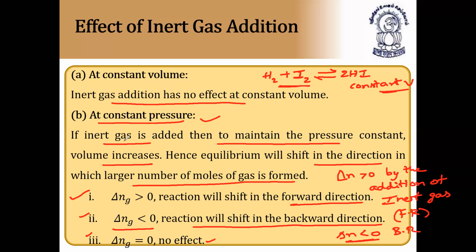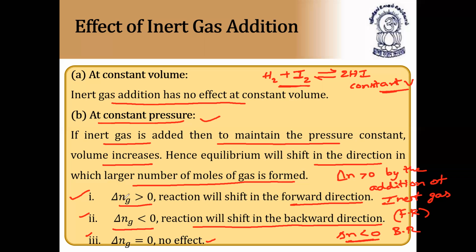At constant pressure, what happens if the inert gas is added? Then to maintain the pressure constant, volume increases. Hence, equilibrium will shift in the direction in which a large number of moles of gas is formed. So for the reaction with delta n greater than zero, a large number of moles of gas is formed, which can be either on the reactant side or the product side, depending on the equation. So that's why it has been categorized like this.